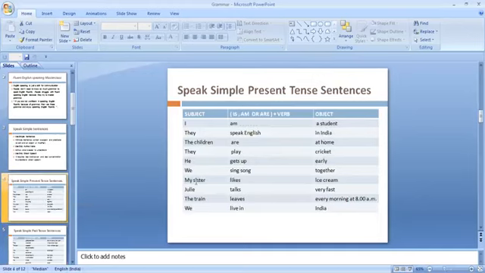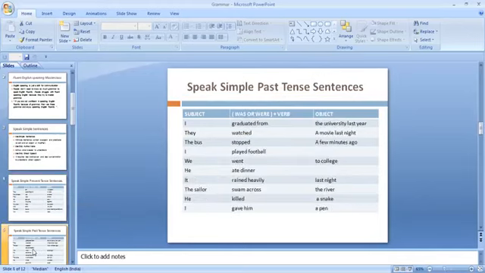Suppose the bus leaves early in the morning, and you get down from the bus and go to someone's house. You will say that the bus stopped a few minutes ago, so 10 minutes ago, so I just reached home. So you can say like that. I'm using simple sentences for your convenience so that you can learn and remember as many sentences as possible.